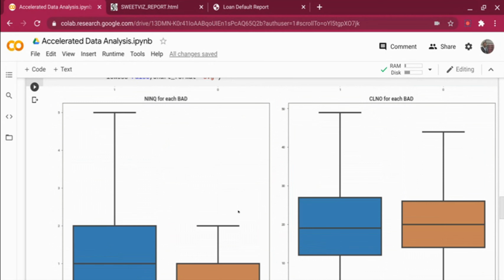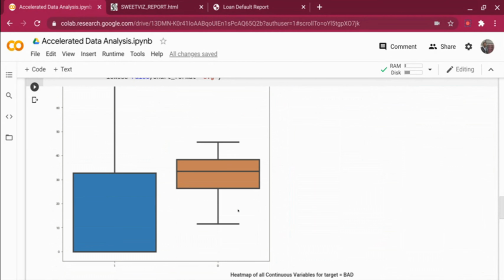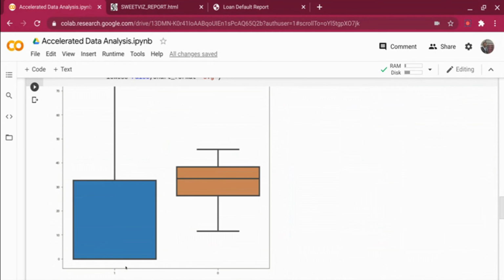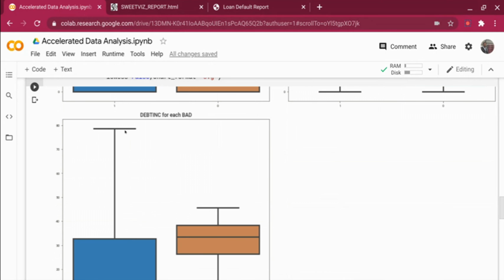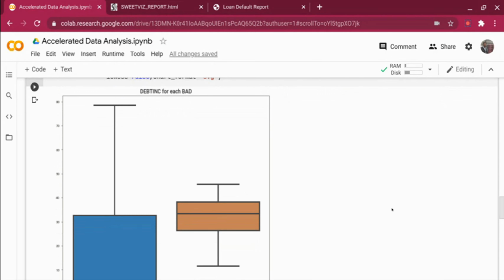Let's take the case of debt to income ratio, okay. Wherever there is a 1, the debt to income ratio is pretty high, but in case of 0, the debt to income ratio stops between 40 to 50. There are a lot of outliers in case of bad loans who have higher debt to income ratio, and that's natural. If you're giving people loans with higher debt to income ratio, the chances of default are higher, and yes, those risky loans are still being given by the bank. The reason is they charge a high interest rate, right? That's how they mitigate that risk.